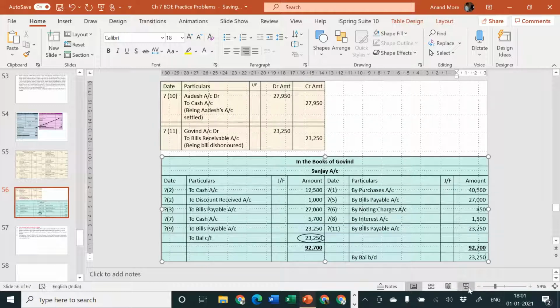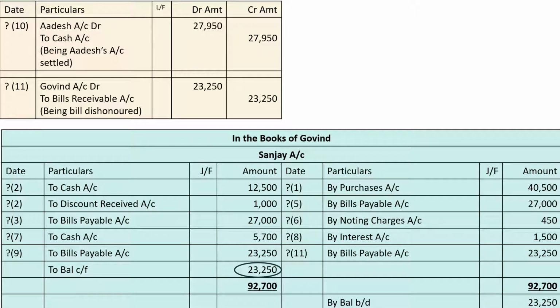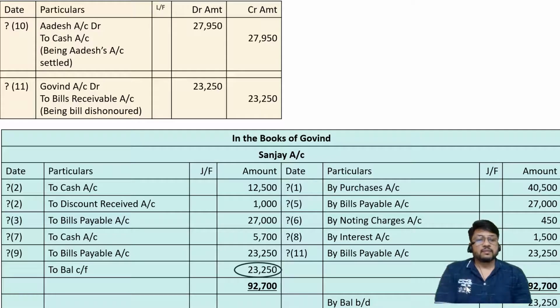Okay, so let me enlarge this screen. Yeah. This is how the entire ledger account in green books. Remember, we have not passed journal entries in the green books. Green books journal entries are in our mind, and based on those entries in mind, we have prepared this ledger account. So very beautiful problem.